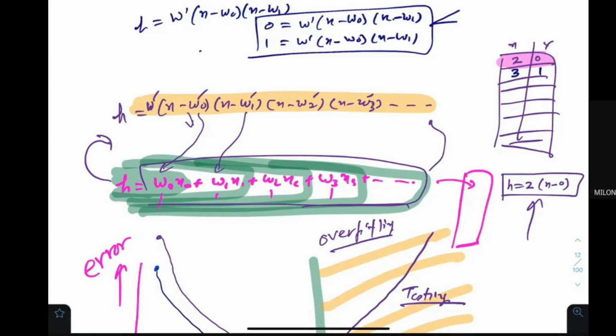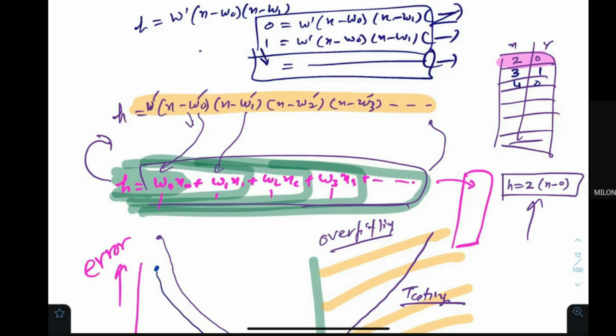Make sense? If one more example is there, for example, 4 and 0, then similarly you add one more equation over here, and you need to have one more term. Then only you would be able to find the right parameters.